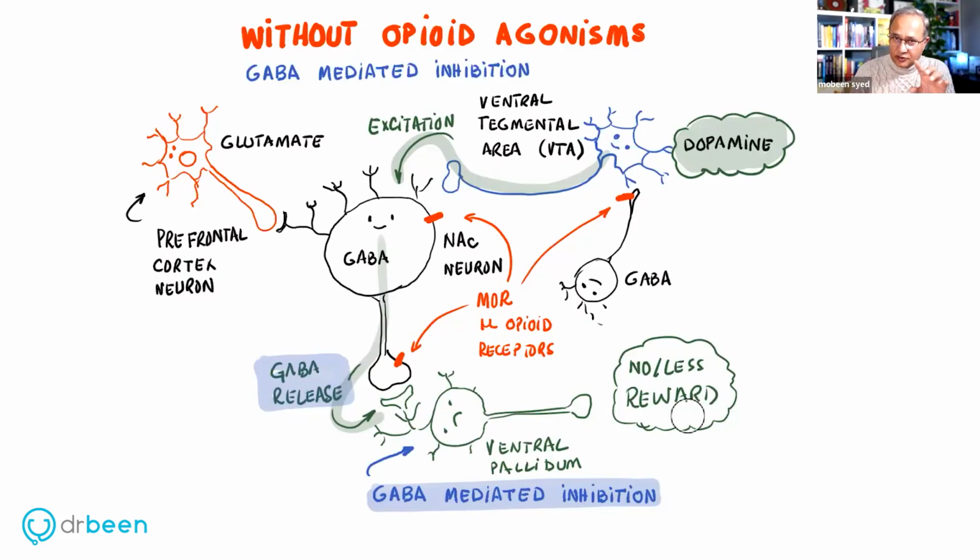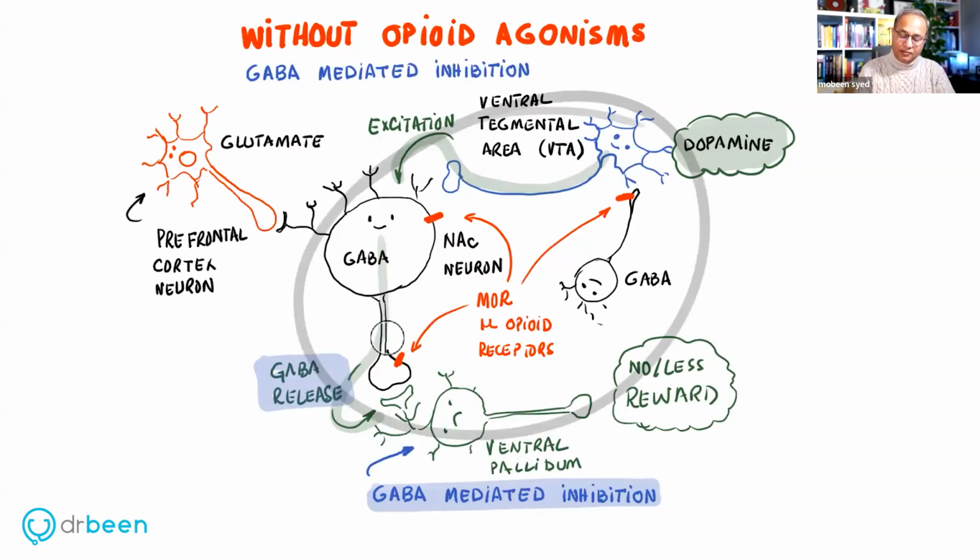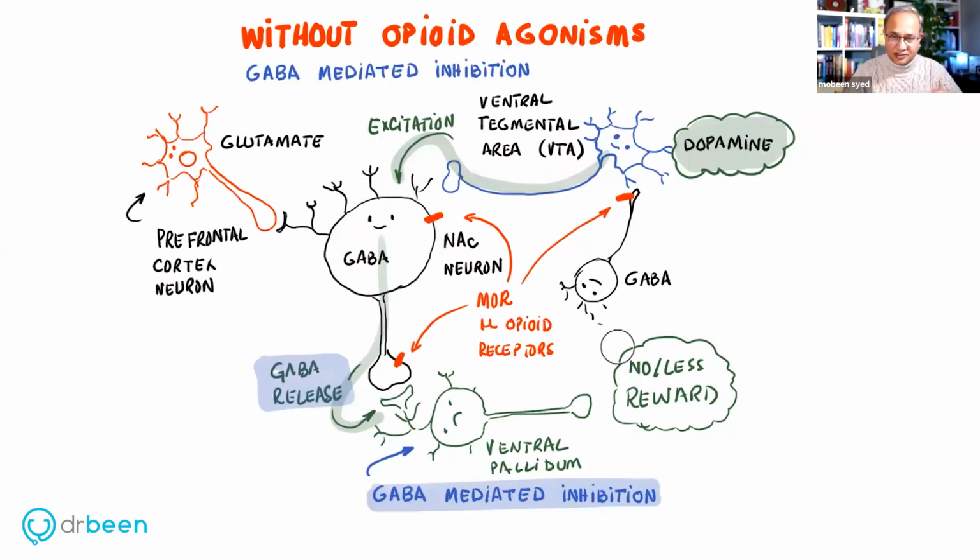Good. Do you see the difference of this circuit from the previous reward circuit? The difference is, in the previous circuit, ventral tegmental neurons release dopamine here, and somehow the nucleus accumbens area under the influence of dopamine causes the ventral pallidum to become activated. That was a different system. Although they are overlapping mechanisms, overlapping circuits, this is why students sometimes become confused, saying, hey, you're talking about the same circuit.